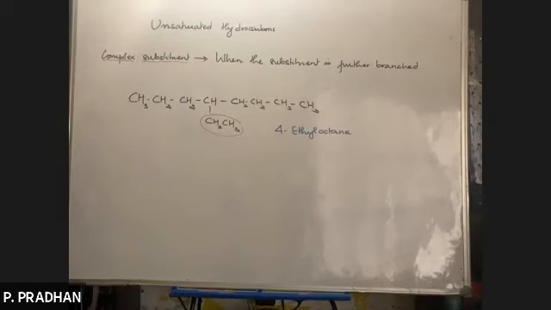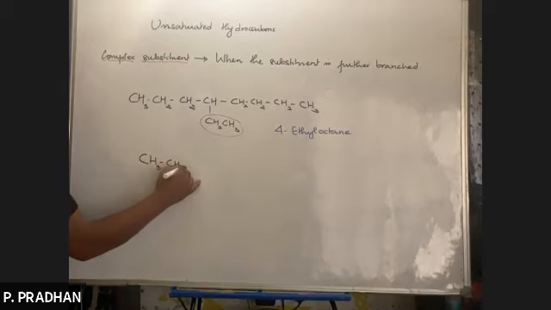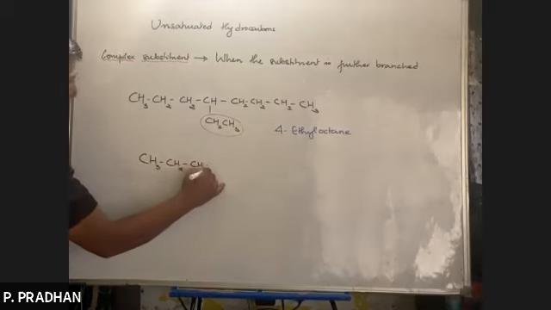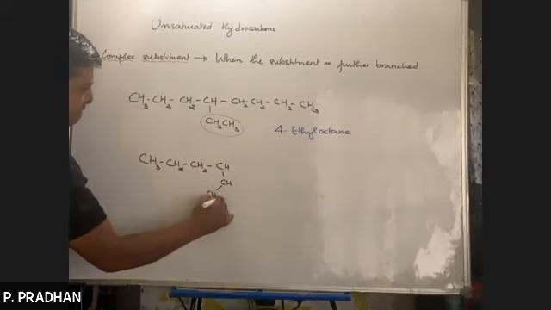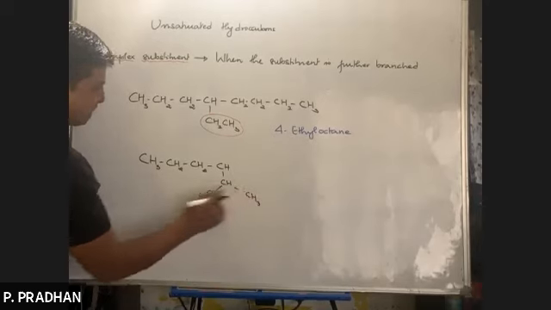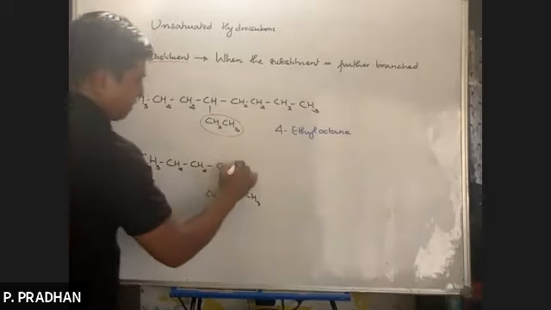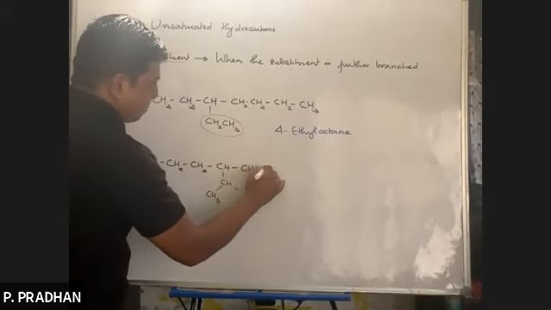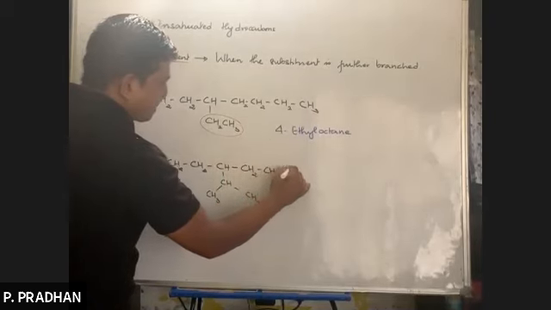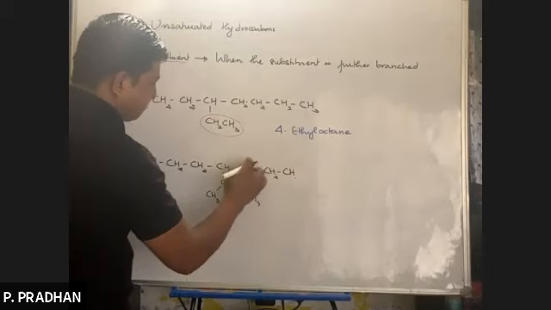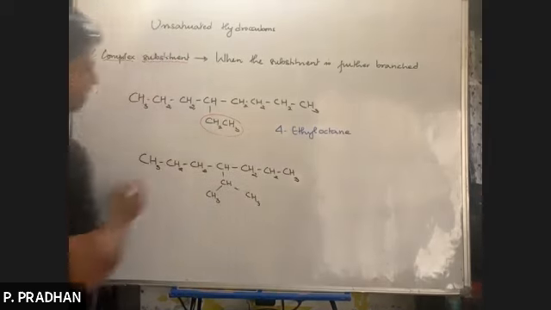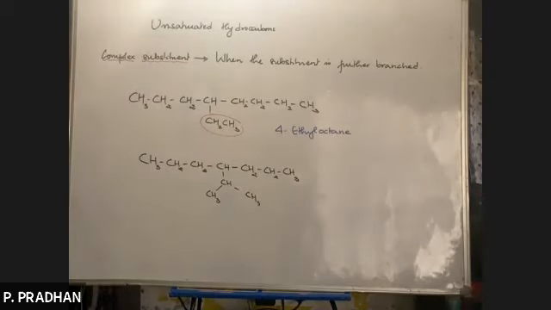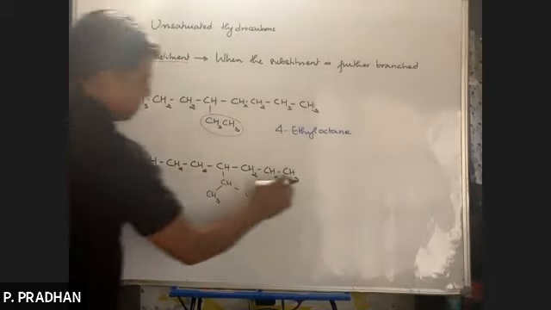So what do you mean by a complex substituent? Let us see. Complex substituent means if there is a further branching, if the substituent is further branched like this. So what is happening here? The substituent is branched. It's not a simple substituent, rather it is branched. So these kind of substituents are known as a complex substituent. I'll just mark out here. This kind of substituent is known as a complex substituent.